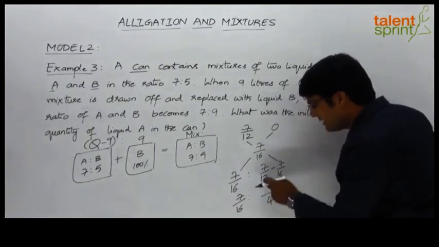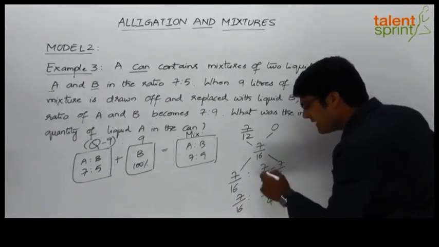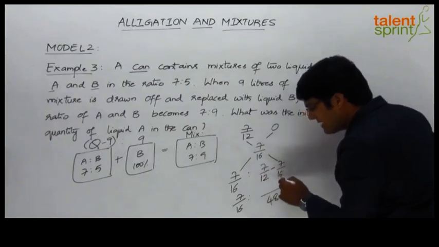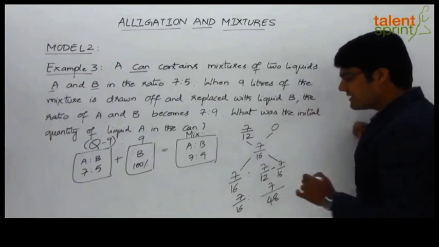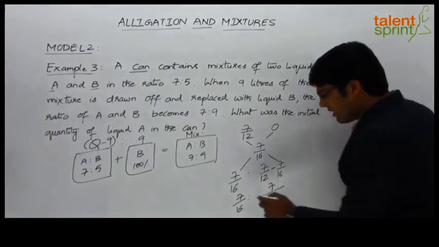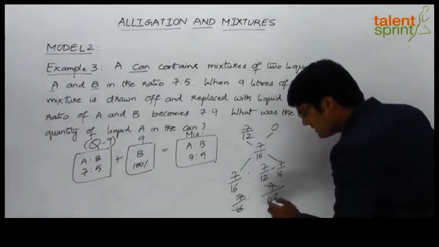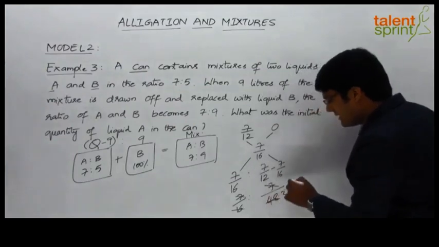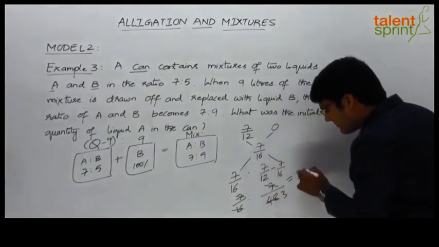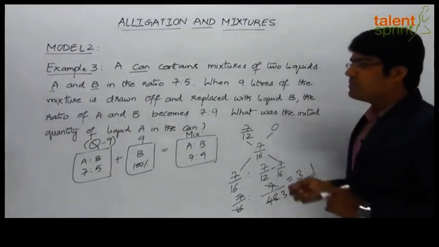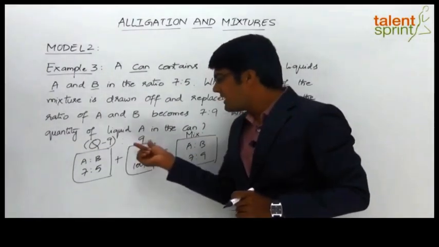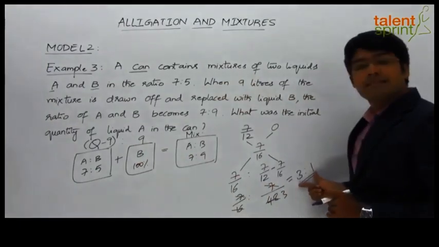LCM is 48. So 4 times and 3 times. So finally we will get 7 into 4, 28, minus 7 into 3, 21. 28 minus 21 is 7. So the ratio here is 7 by 16 is to 7 by 48. On further simplification, this will give us 1 is to 1 by 3, which can be taken as 3 is to 1. So clearly the ratio in which these two, that is q minus 9 and 9, have to be mixed together is 3 is to 1.